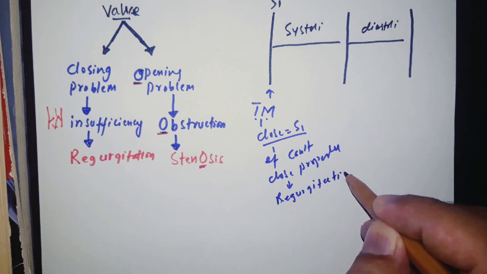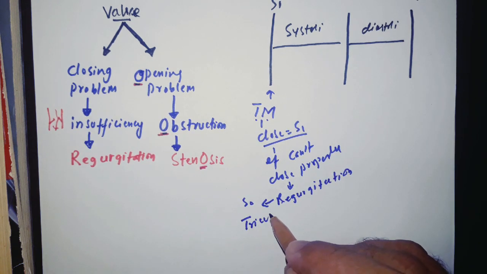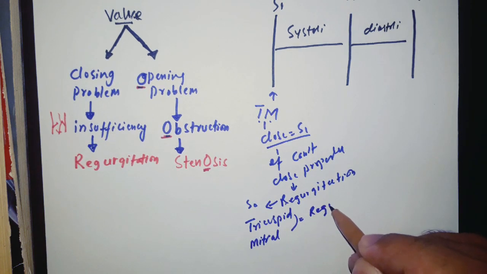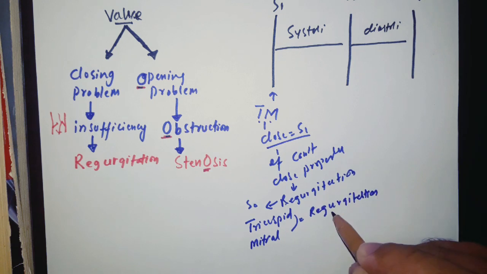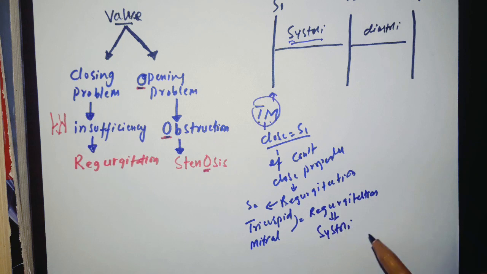Now, the regurgitation of the tricuspid and mitral valves is going to produce which kind of murmur? That is systolic, because directly after S1 we have systole. So this is how you remember that tricuspid and mitral regurgitation cause systolic murmur.